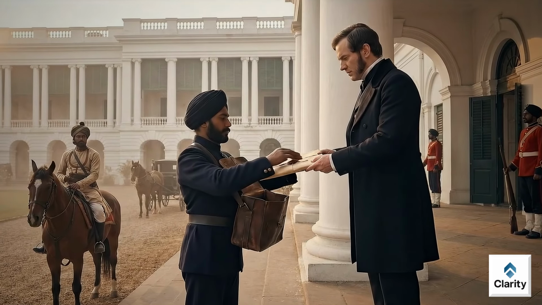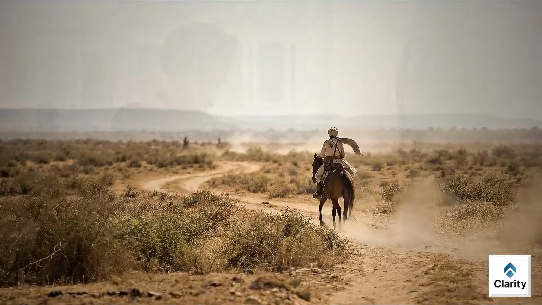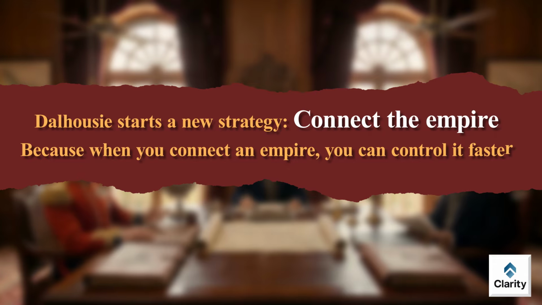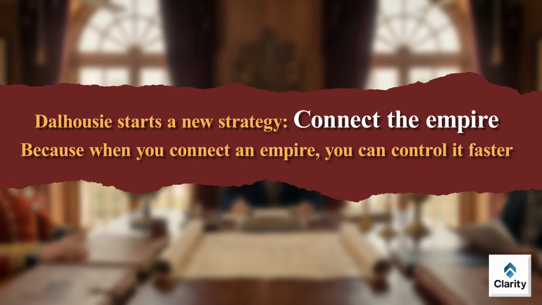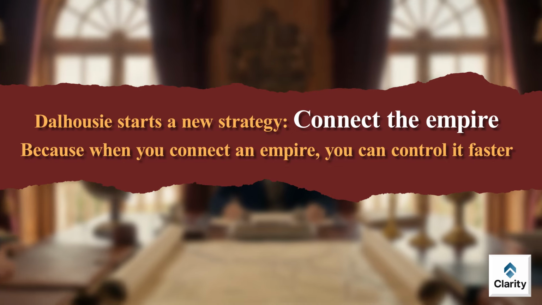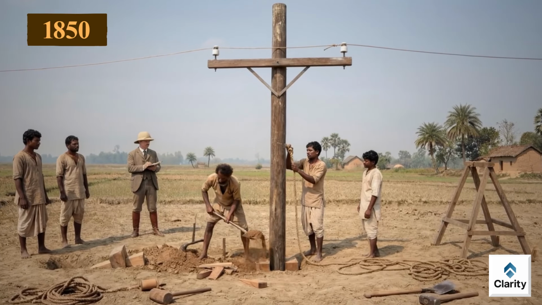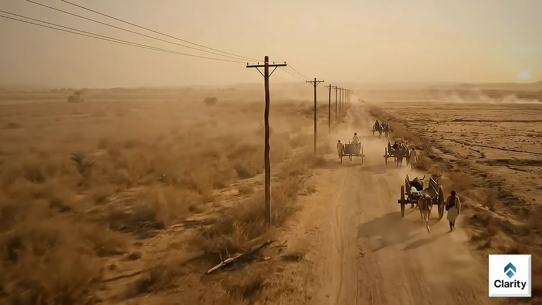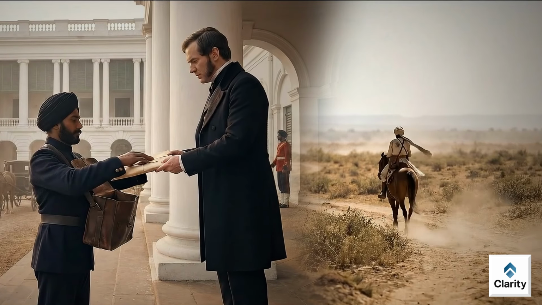Orders take time. News takes time. And if trouble starts somewhere, by the time Calcutta gets the news, the damage is already done. So Dalhousie starts a new strategy: connect the empire. Because when you connect an empire, you can control it faster. First comes the telegraph. Around 1850, Dalhousie strongly pushes for telegraph lines. The idea is simple: messages should not travel in weeks.